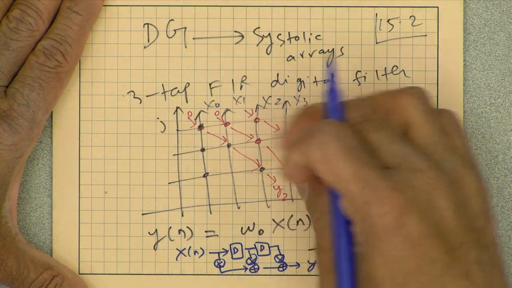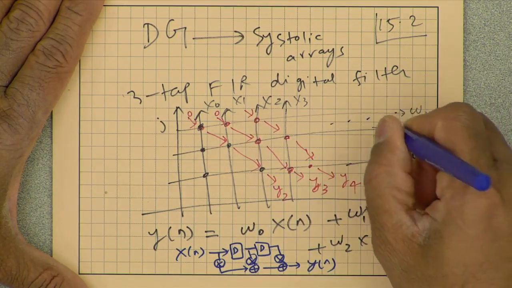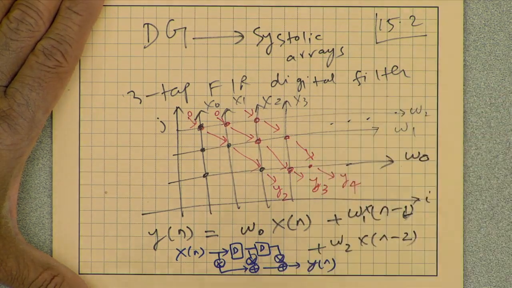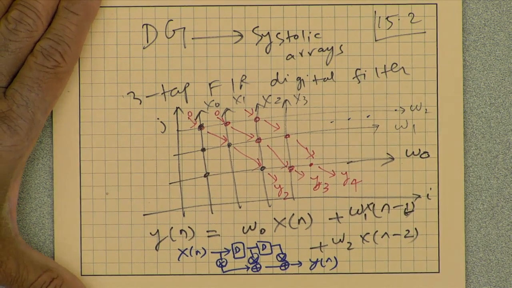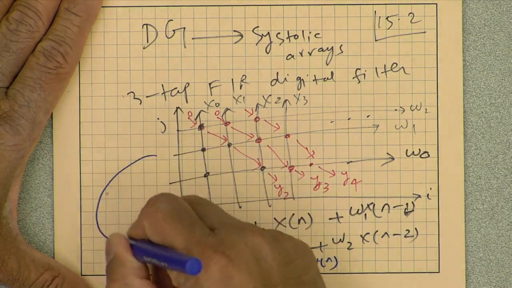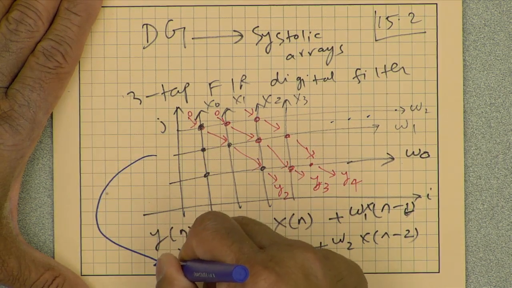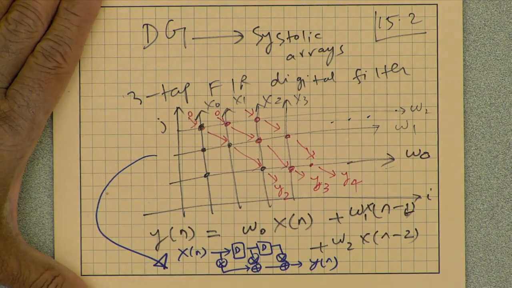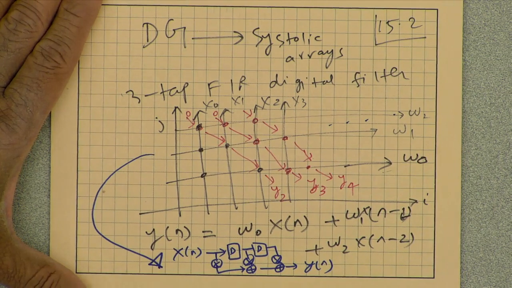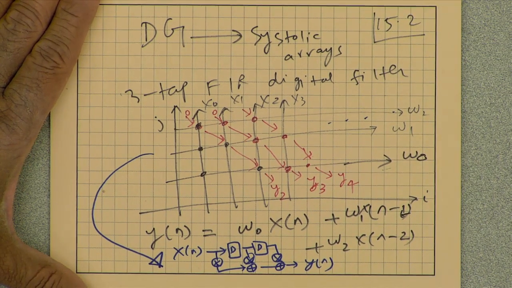So it is showing a part of that, but this goes on infinitely. Okay. So the process of deriving the data flow graph from the DG, the dependence graph, is essentially the mapping process of designing systolic arrays. So that is really all there is.